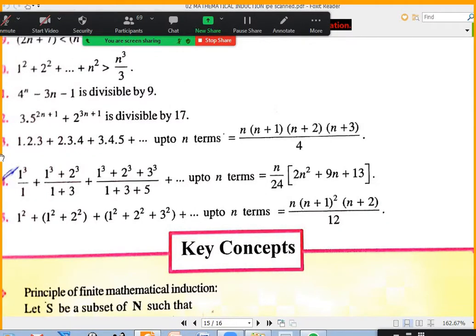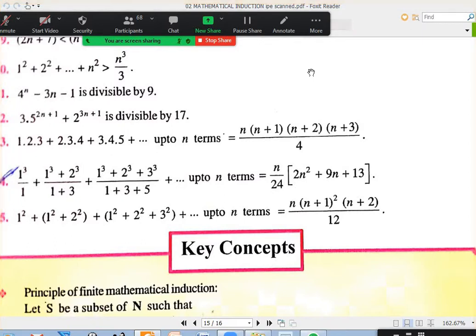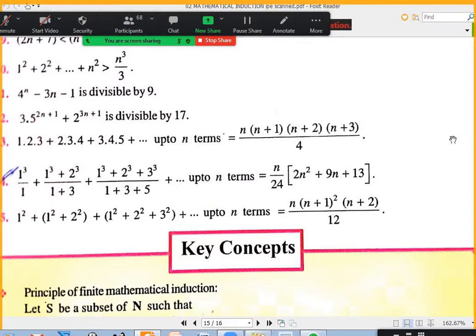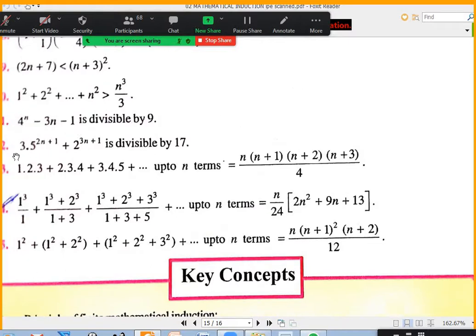Yeah. 13th question. Anybody want to tell me what is the nth term? On the screen, you can see. Sir, n into n plus 1 into n plus 2. Yeah. n into n plus 1 into n plus 2. It's very, very easy. And even the proving from n equal to k to n equal to k plus 1 comes very easy, just like that, when you try it. So the 13th is not a very difficult question. Very easy question. I want to discuss 10, but Bharat is asking 12, so let me finish 12 also.